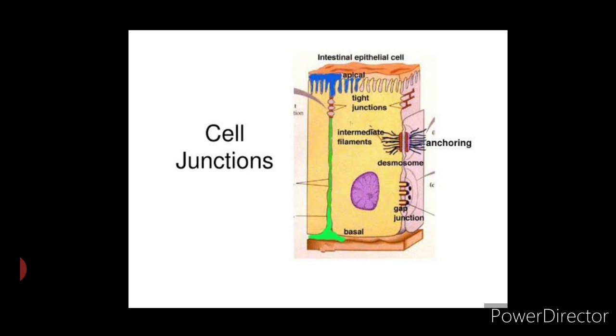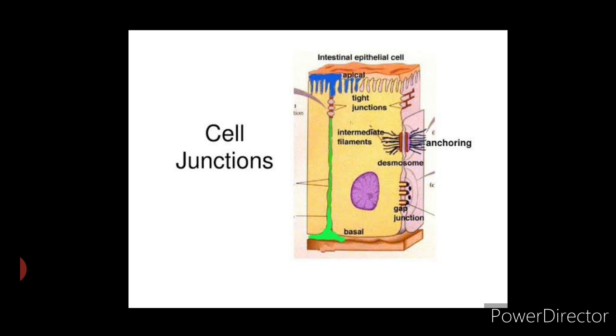Cell junctions fall into three functional classes. First, occluding junctions. Second, anchoring junctions, and third, communicating junctions. Occluding junctions, which are also called tight junctions, seal cells together in an epithelium in such a way that prevents even small molecules from leaking from one side of the sheet to the other side.